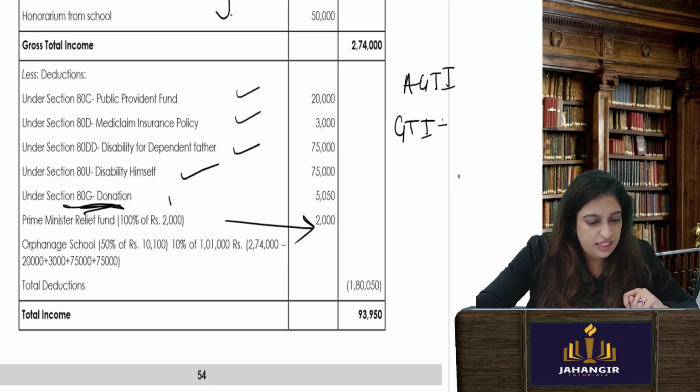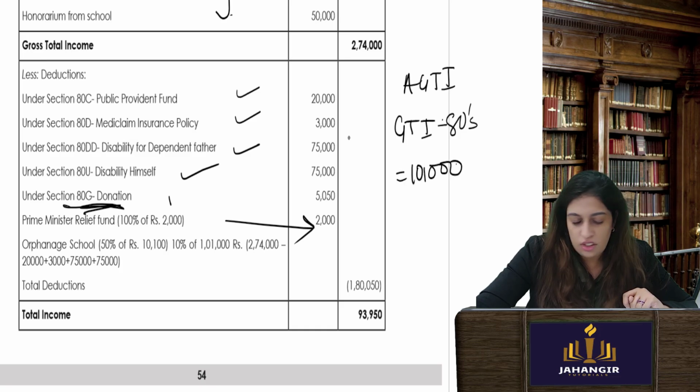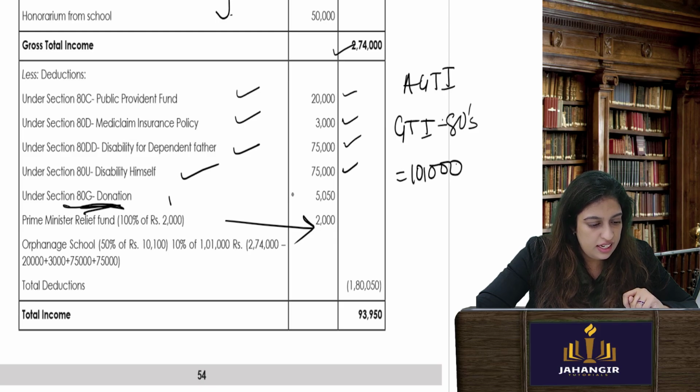So your other 80s except for 80G. So when I do it, I get 101,000. What all did I take? This minus this, this, and this. These two I will not take because they are under 80G.